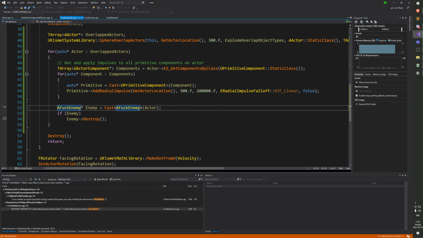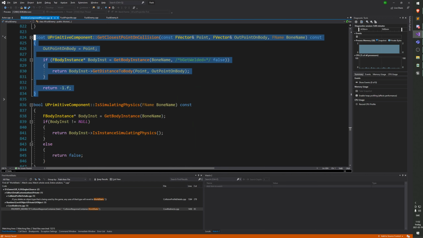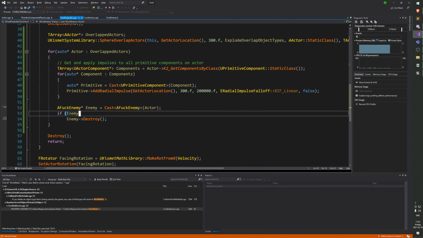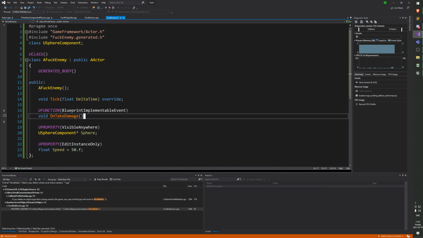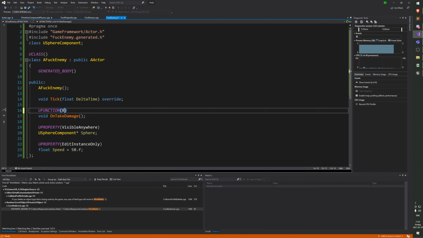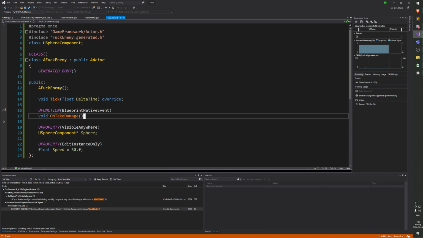Could you set a default function in C++ that can be overridden by a blueprint and replace it if it's implemented? Very good question. Let's actually do that, because I think that's a very good thing to show you guys how to do. So we will do that, and that's called a blueprint native event. So instead of blueprint implementable event, we call it a blueprint native event.